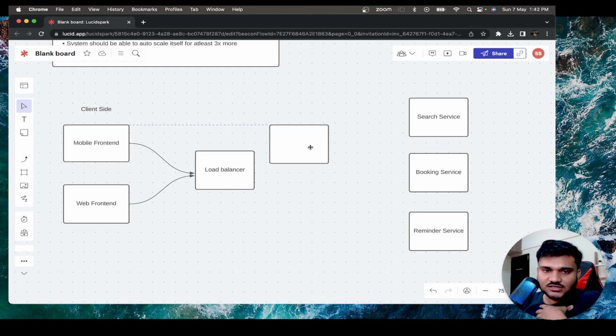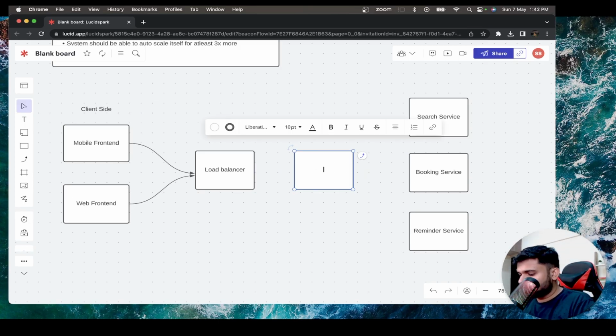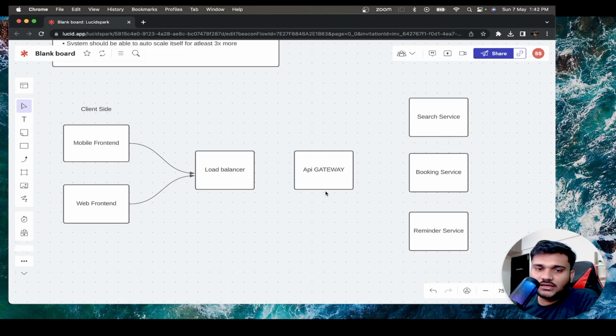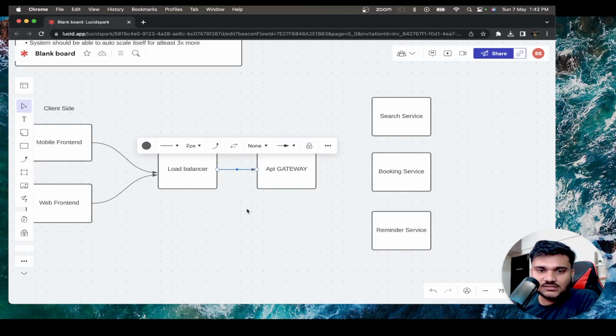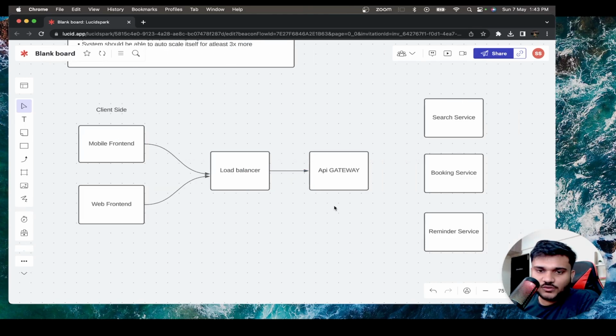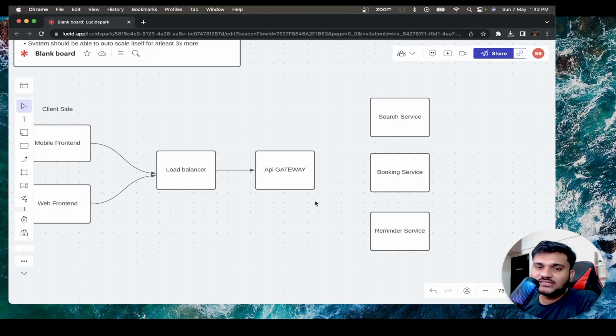For these kinds of reasons, we add a layer in between called an API gateway. What is an API gateway? What happens is the load balancer actually forwards the request to the API gateway. Inside the API gateway, we have something called reverse proxies as well. What is a reverse proxy? Think about it.